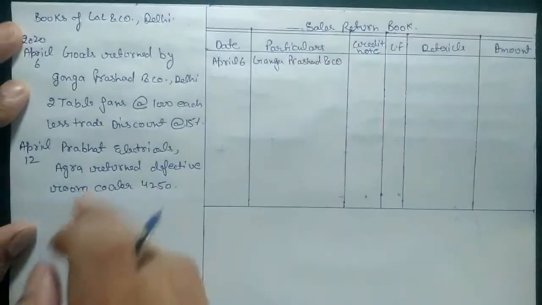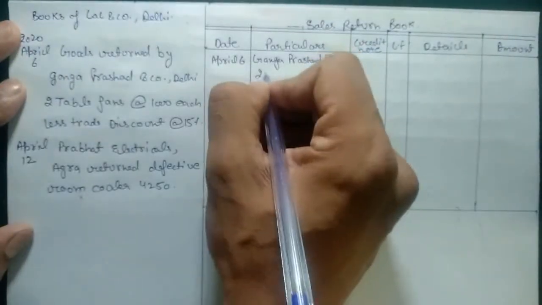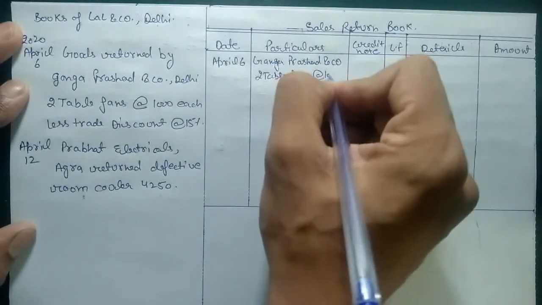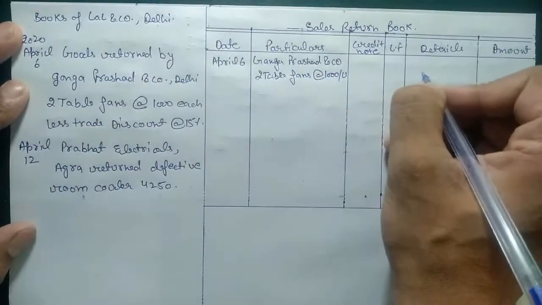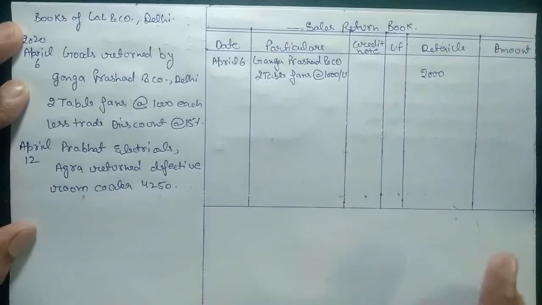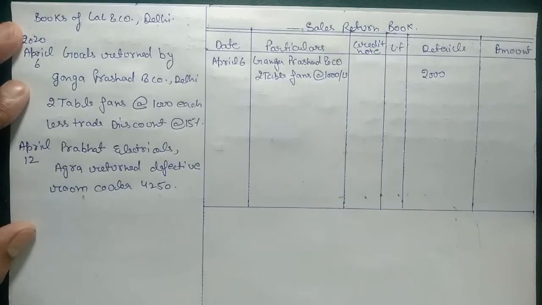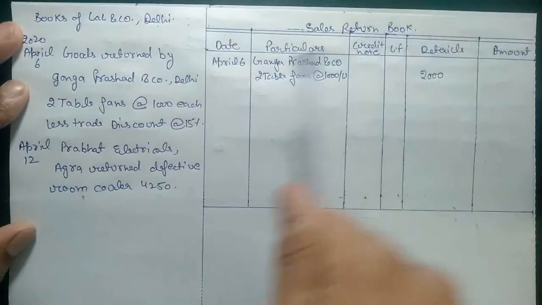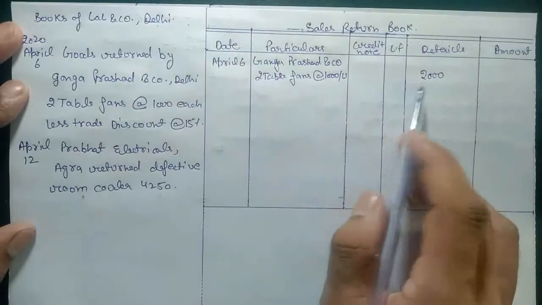and Company. What he returned, we have the specification, that is two fans, so we will put two table fans at the rate of 1000 per unit. So the total amount will go in the column of detail, that is 2000. In case they do not mention what type of goods they are returning, we will put the amount in front of the name of Ganga Prasad and Company. But now we have a specification of what type of goods he is returning. He is returning two table fans, so we will put the entry for two table fans, that is 2000.